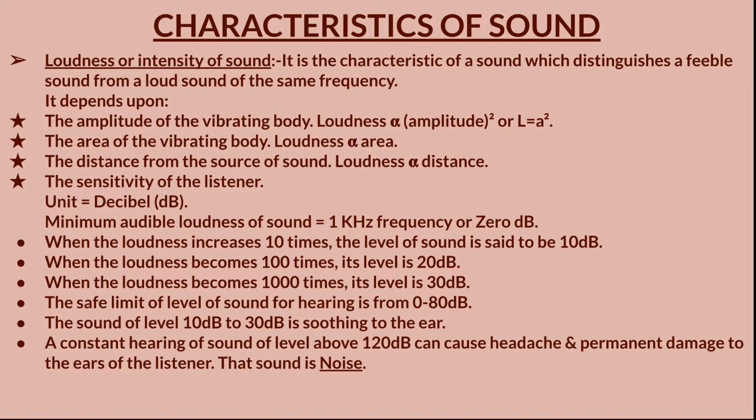So the unit of loudness is the decibel, that is dB, and the minimum audible loudness of sound is equal to 1 kilohertz frequency or 0 decibels. When loudness increases 10 times, the level of the sound is said to be 10 decibels. When loudness becomes 100 times, its level is 20 decibels. When loudness is 1000 times, its level is 30 decibels.